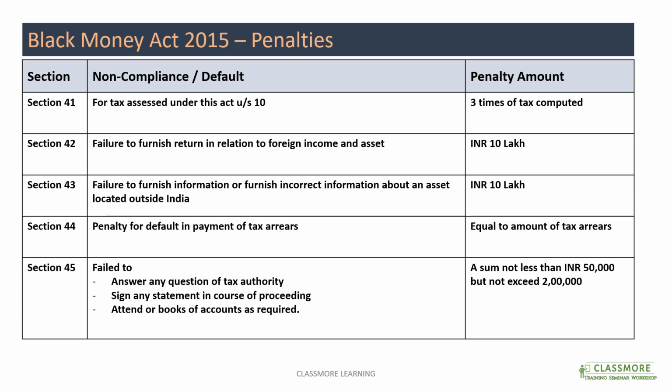And lastly, section 45 talks about some more penalties. If you are not able to answer any question from the tax authorities, you're not able to sign any statements in the course of proceedings, or you're not able to attend any meetings, or you're not able to produce the books of accounts, then the penalty could be 50,000 to 2 lakh rupees.